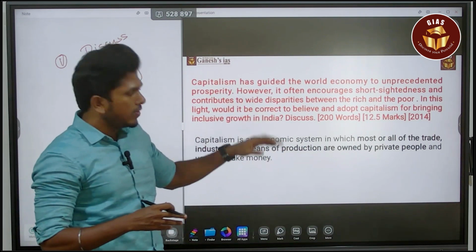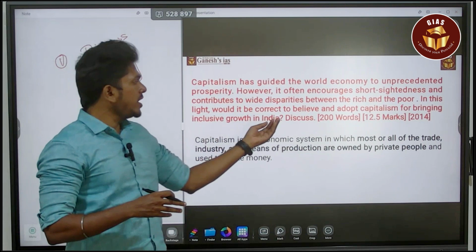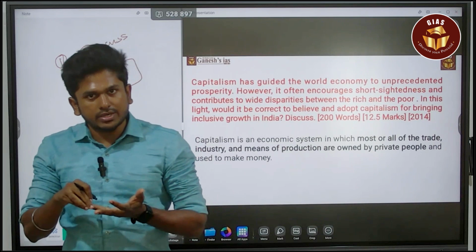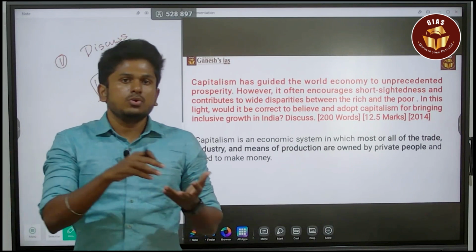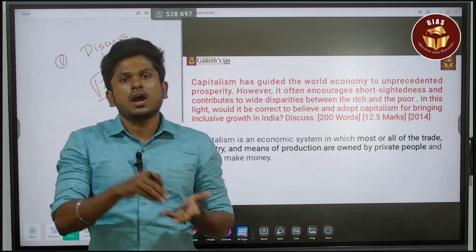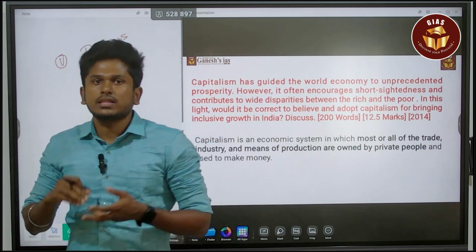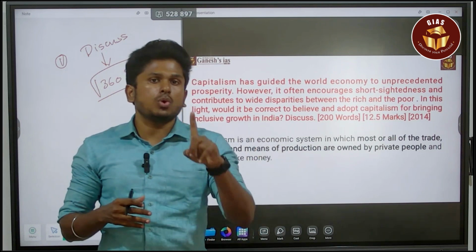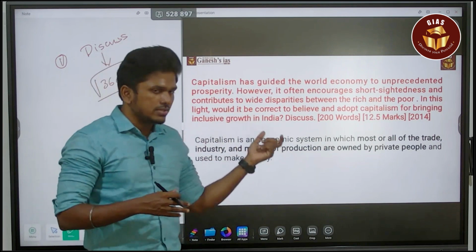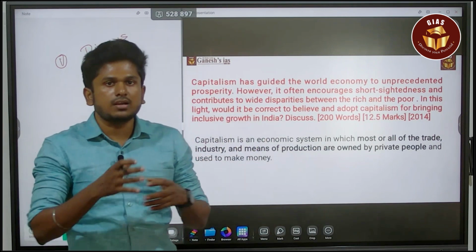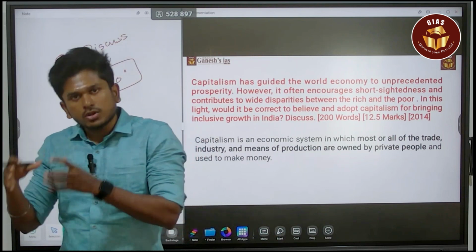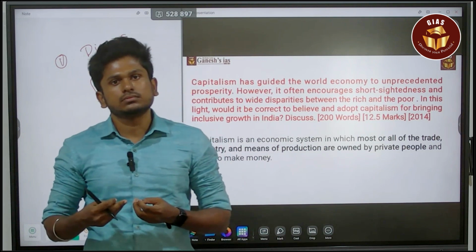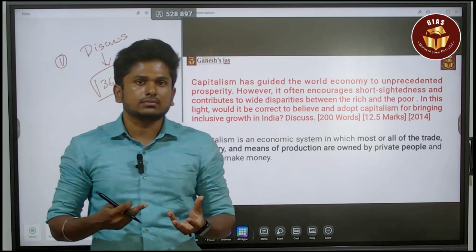Or else, for a different type, say I am making it a command question. You can say that either capitalism can be adopted in India for inclusive growth, yes, or you can say no, it is not possible, and you have to justify it. That is the command type question. In that command or opinion type, you have to take only one side. But when it comes to discuss, you have to speak about all the things, justify them, and also conclude in the manner that which is the most possible one for India. In such a way you have to answer it.